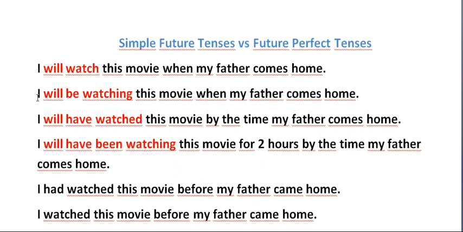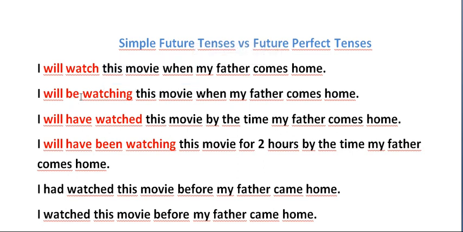And the next one is I will be watching this movie when my father comes home. Okay, this is simple future continuous tense, also called simple future progressive tense. So what's the difference between those two sentences? Here, I will watch the movie after my father comes home.